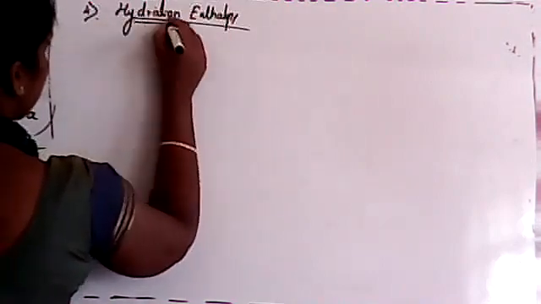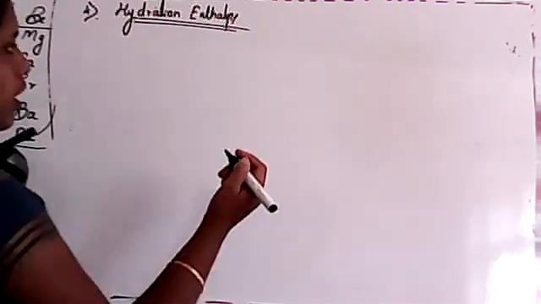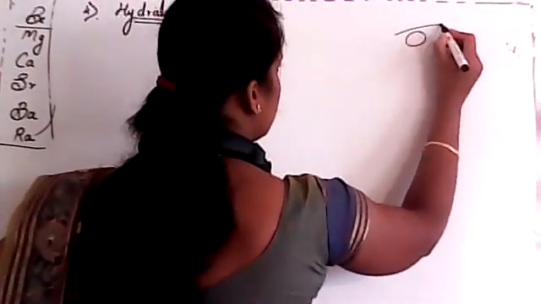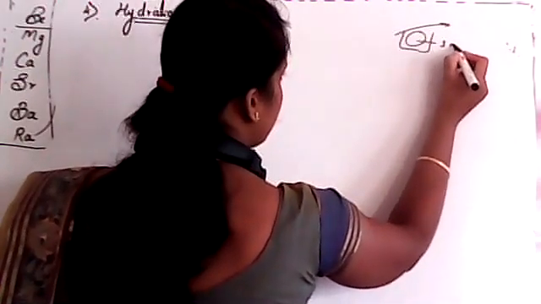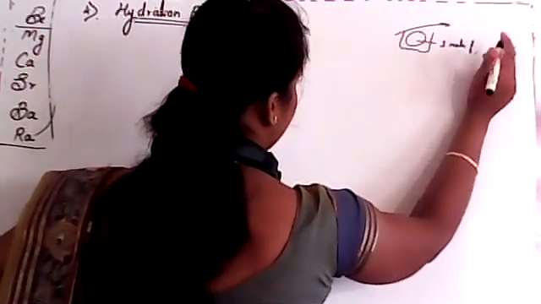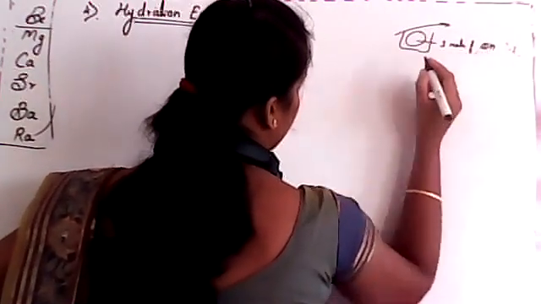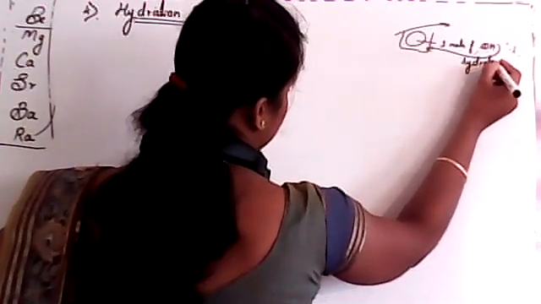Hydration enthalpy is the amount of energy released when one mole of ion is hydrated, which undergoes hydration. That is known as hydration enthalpy.